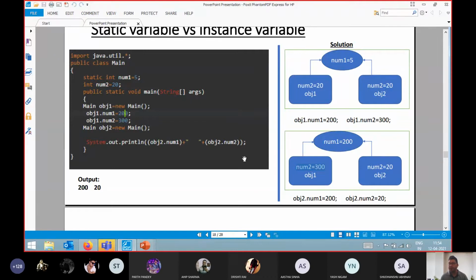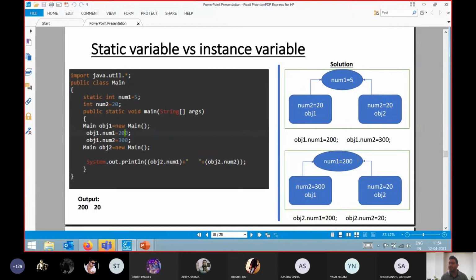Now after that, if I print the value of object 2, I am printing obj2.num1. In the object 2's num1, what value will I get? I will get the static value.